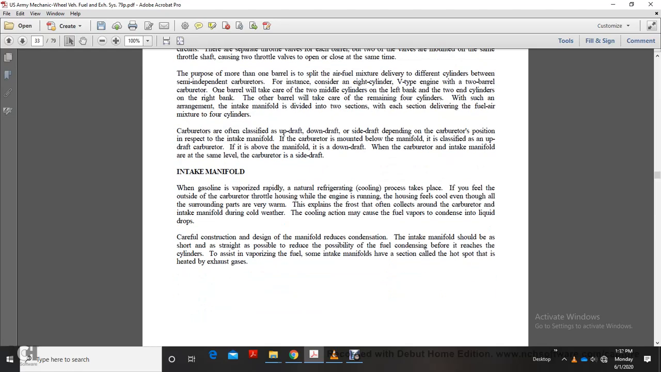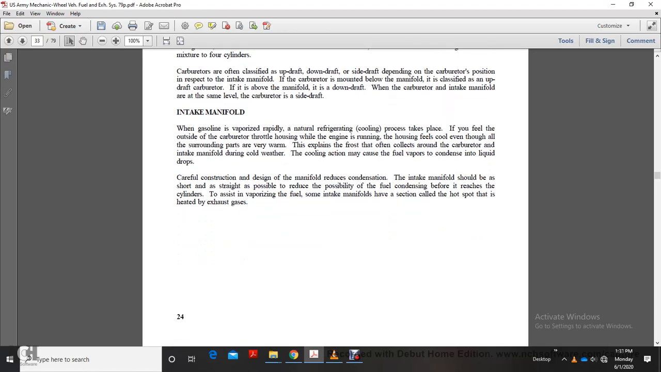Carburetors are also classified as updraft, downdraft, and side draft depending on the carburetor position with respect to the intake manifold. If the carburetor is mounted below the manifold, it is classified as an updraft carburetor. If above the manifold, it is a downdraft. When the carburetor and intake manifold are at the same level, the carburetor is side draft.